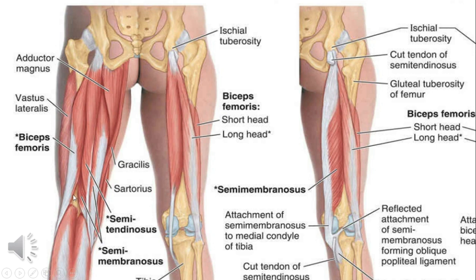So they are going to act on both the joints. If the thigh is fixed or the hip joint is fixed, they are the flexors of knee joint, and if the knee is fixed as in standing condition, they are basically the extensors of hip joint, or if the hip and knee both are fixed, they can extend the trunk.